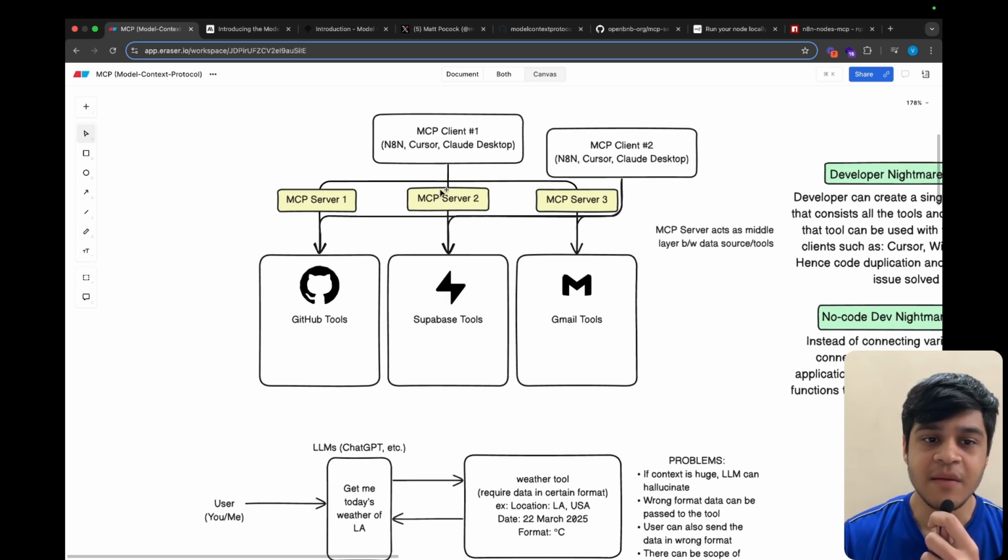So when MCP came, we are now exposing our tools through MCP servers, and then we are passing these MCP servers to our clients. So client 1 should access the tools through MCP server 1 for the GitHub tools, MCP server 2 for the Supabase tools, and for the Gmail tools they should access through MCP server 3. And similarly, client 2 should also access the GitHub tools, Supabase tools, and Gmail tools through separate MCPs. Sorry, it is going through this, but it should go through these servers.